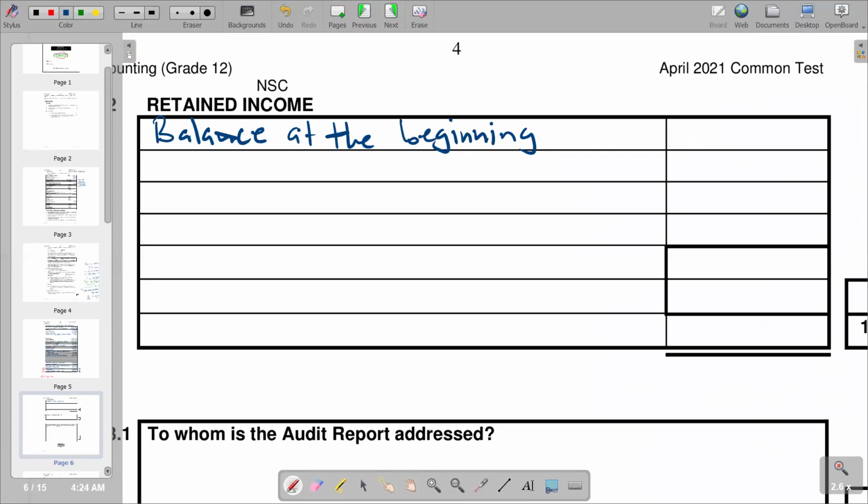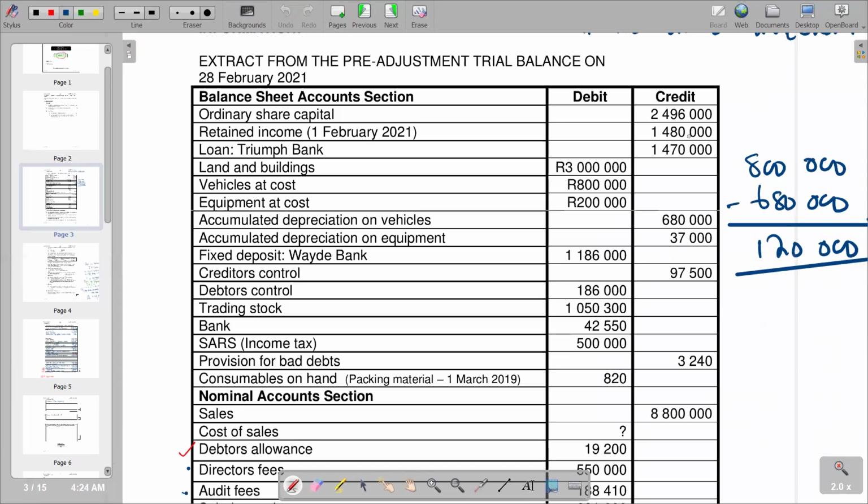The balance at the beginning, we can always find it in the pre-adjusted trial balance, and it is 1,480,000. Obviously, we also need to check the additional information, anything that can affect our opening.